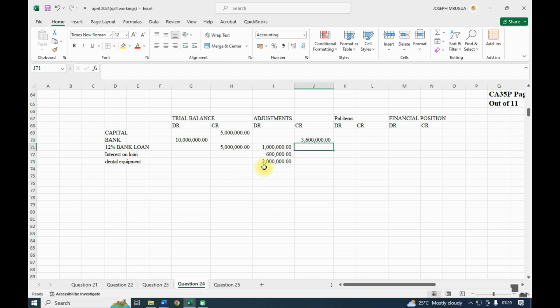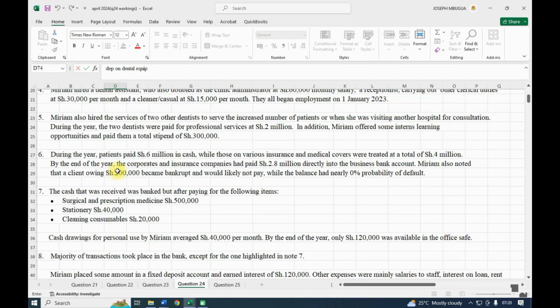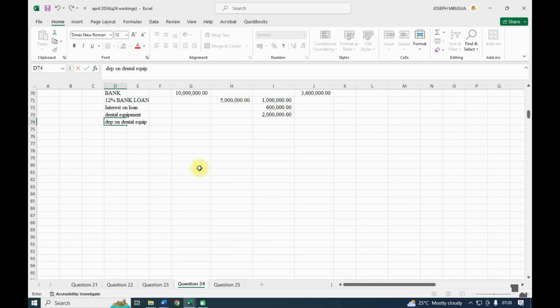Because we were told all the transactions apart from the one in note number 7 that was for cash, the others were from the bank. So we shall pay that 2 million from the bank, and we shall depreciate the dental equipment over a period of 5 years.